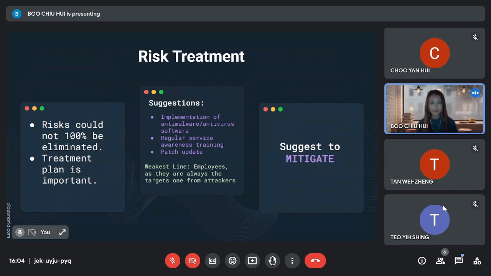And also by implementing risk treatments, the organization can effectively manage and mitigate potential threats and vulnerabilities, thereby minimizing the potential negative consequences. It is also very important for the organization to provide an immediate solution to reduce the impact caused by the vulnerabilities and threats. Earlier, as I mentioned, data leaks and data breach are very high on the risk level. We cannot 100% confirm that we could eliminate this risk, but we can provide preventions and treatments to treat this risk. We also suggest ways to mitigate this risk and to deploy anti-malware and antivirus solutions.